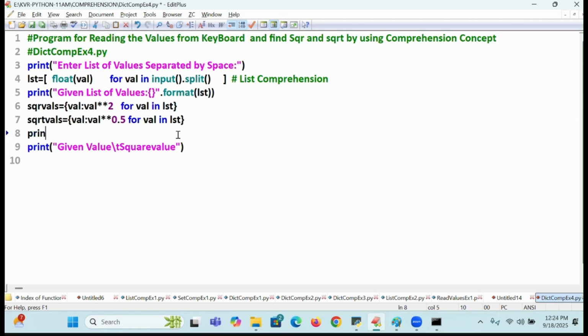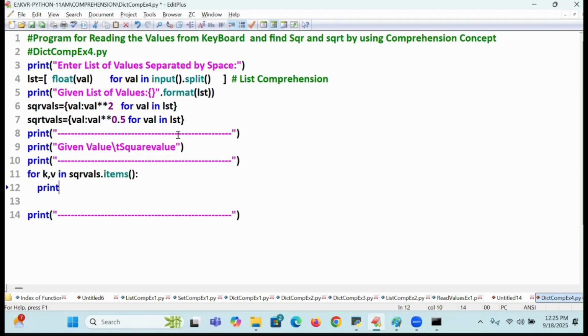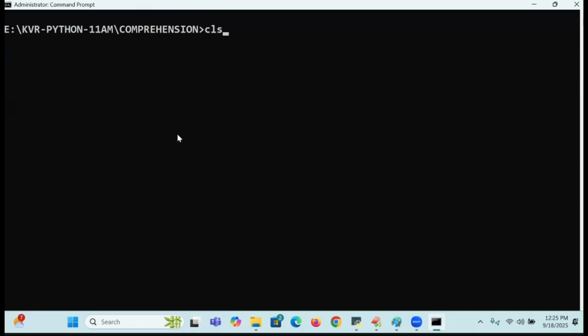How do I print that in one table? I want to print this in one table. How do I print? I forget. Come on. For k comma v in SQR vals dot items of, print of backslash t dot format of k comma v. Execute this now. See the students.